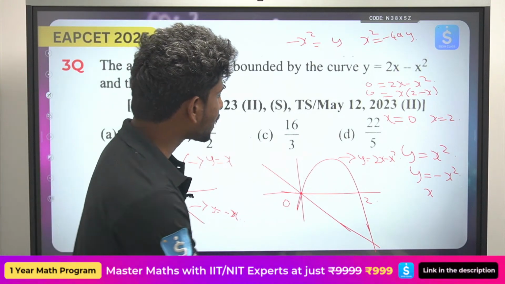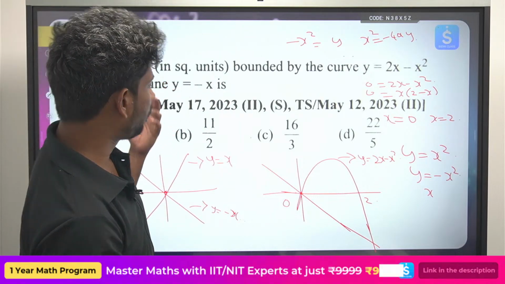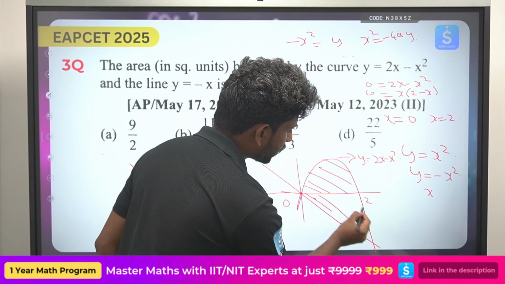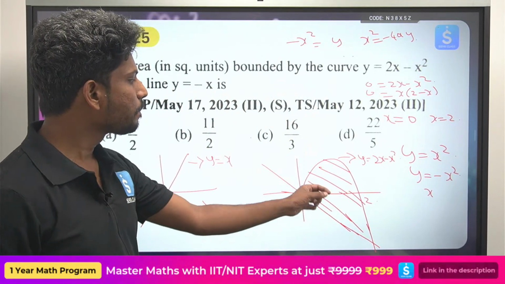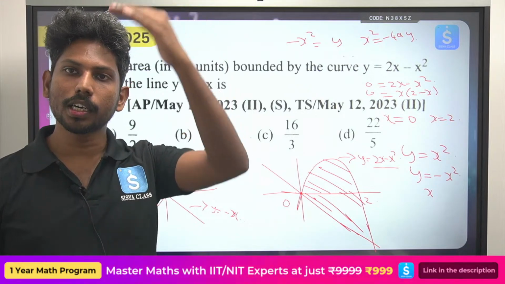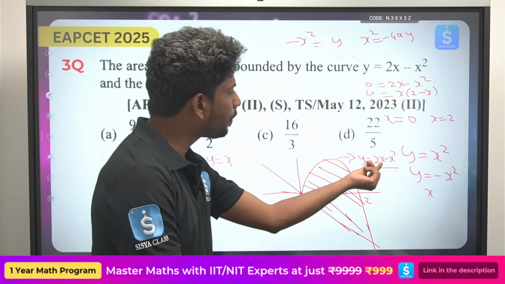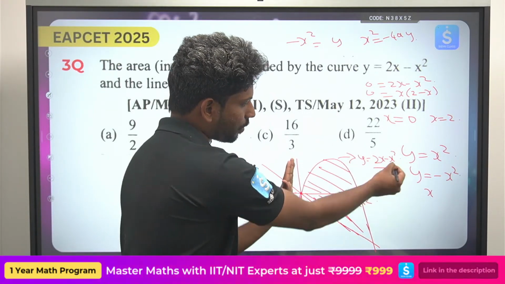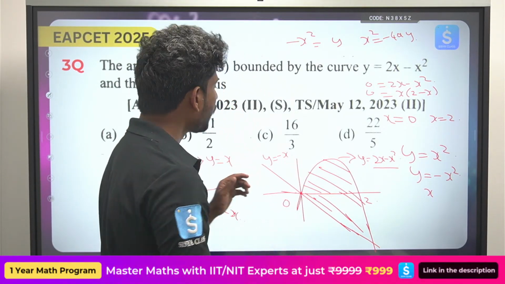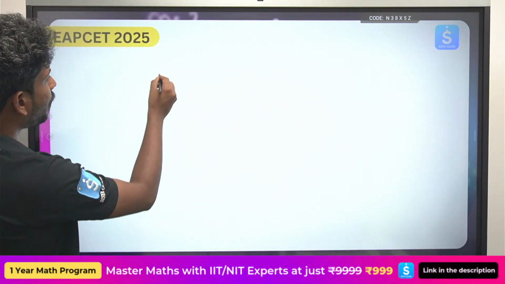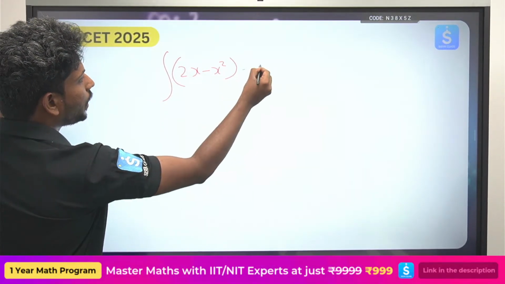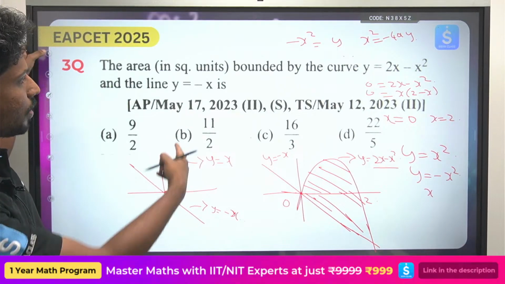Now he is asking what is the area under the curve, the area under this curve. How do you find it? Simple, very easy. What is the upper curve you have? Always remember this one philosophy: upper curve minus lower curve. The upper curve is 2x minus x square. And the lower curve is y equals minus x. So you have y equals 2x minus x square minus, what is the next one, y equals minus x.